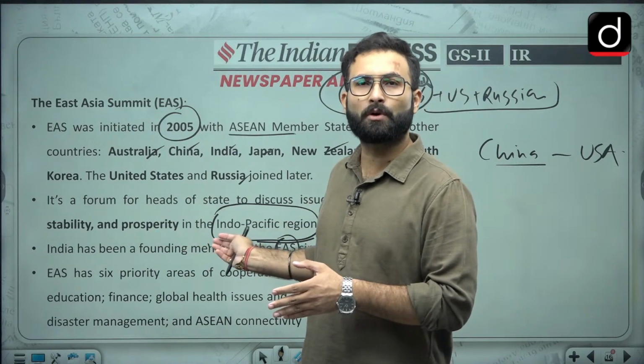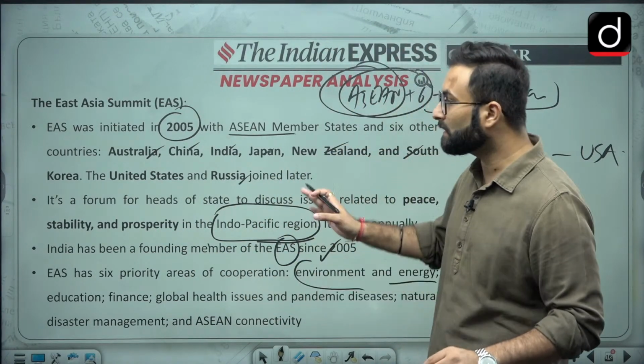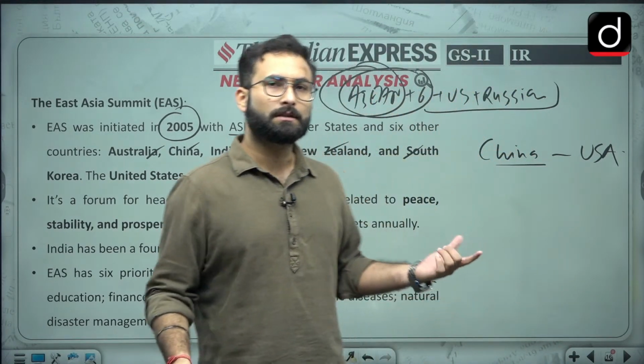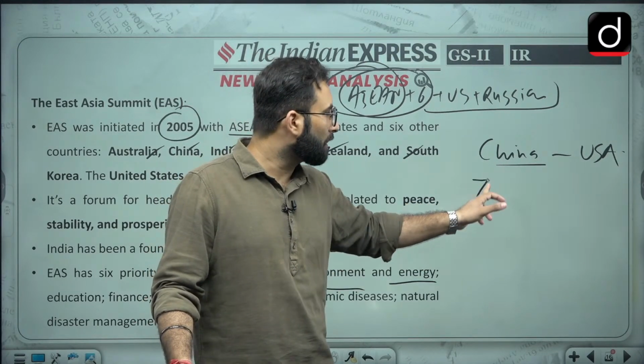Russia is also present because obviously Russia is a key actor when we are talking about global policies, etc. Other than that, it is also an economic group. So that is why Russia is also there. But the thing is, right now the whole thing is focused around China, because we are trying to curb China's rise.